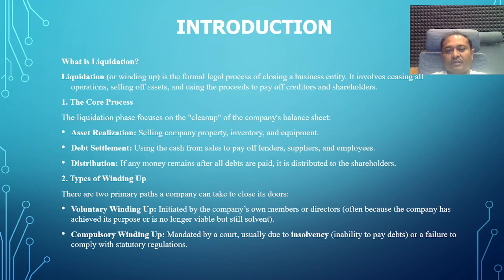Then another type is compulsory liquidation of the company.